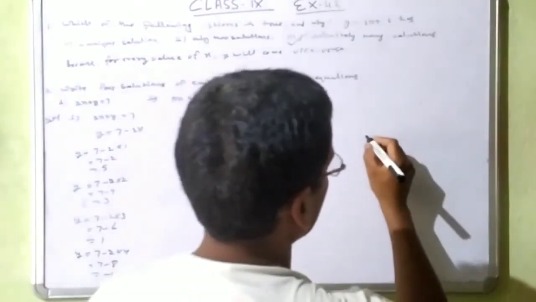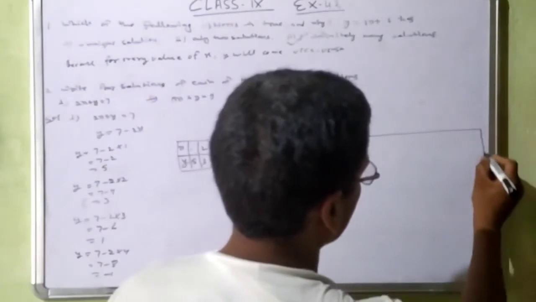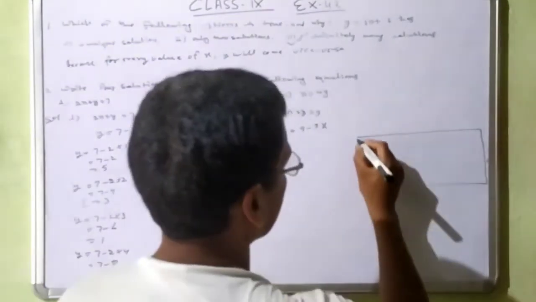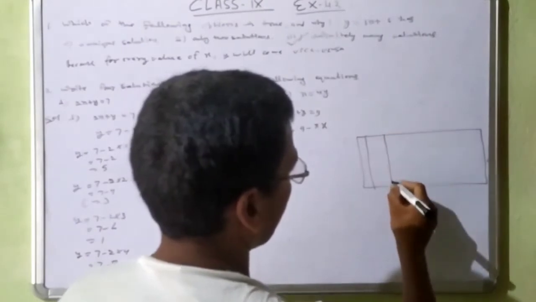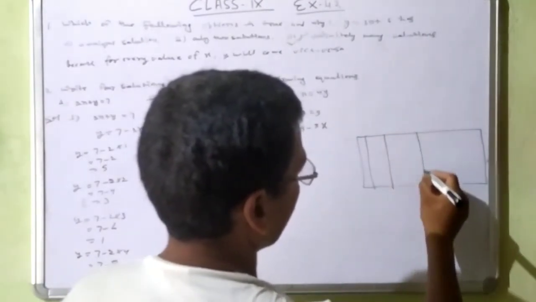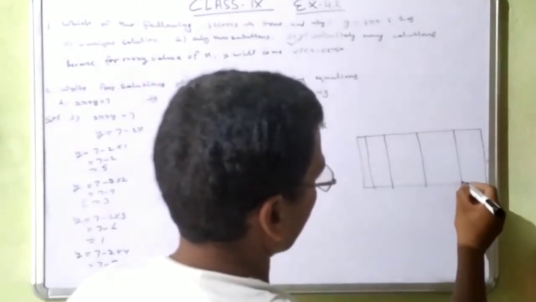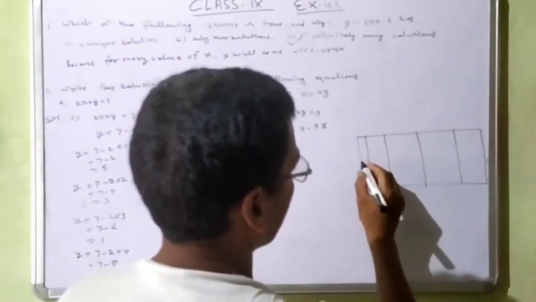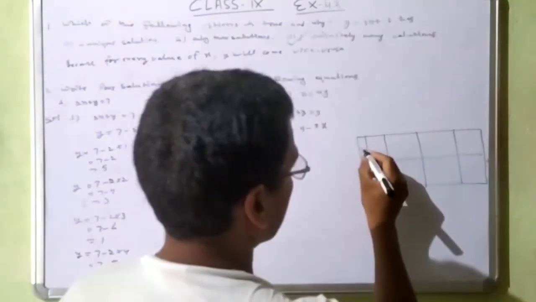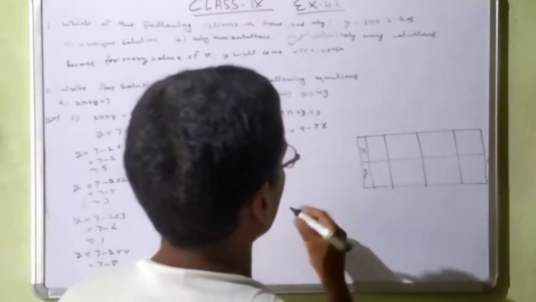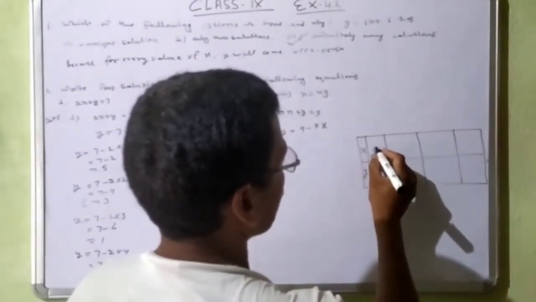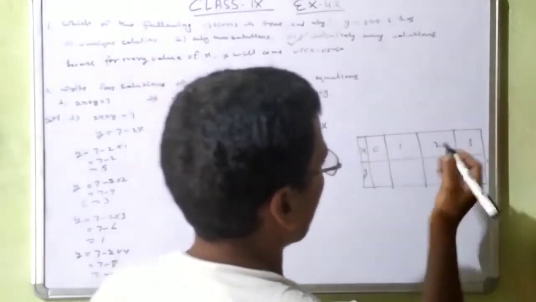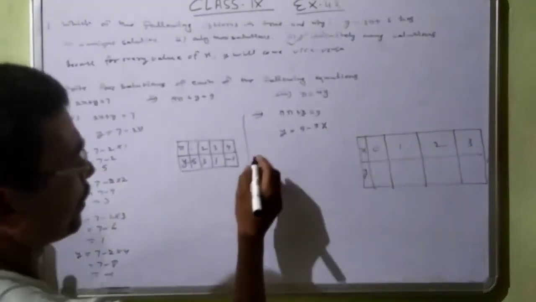Draw a box. 1, 2, 3, 4. This is x and y. Okay, so the y value we will write here. We can write 0 1 2 3, any number you can write here, no problem.